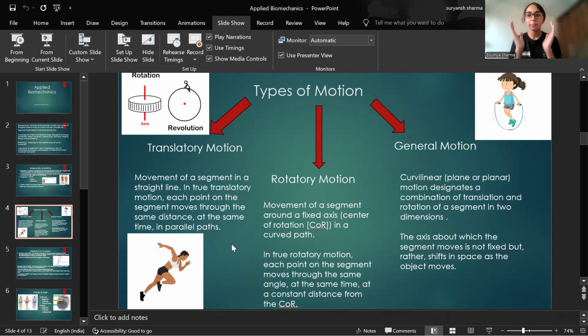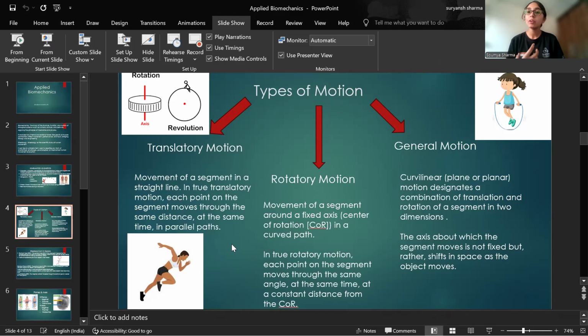Okay, so for example, if I have a runner or a sprinter who is sprinting, every part of his body, his head, his neck, his torso, his abdomen, his pelvis, his ankle, everything is moving the same distance in the same amount of time. It never happens that his head will go first, then after 2 seconds his abdomen will follow, then after 3 seconds his leg will follow, right?